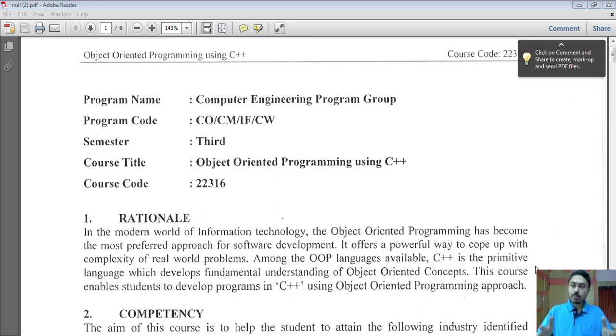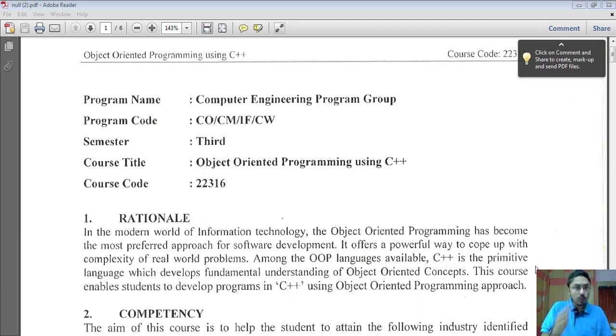So object-oriented programming is a paradigm. It is a paradigm in the sense that it's an entirely new structure of doing programming. And under the object-oriented programming umbrella, you have other languages like C++ and Java. These languages come under the object-oriented programming arena. So we have to understand object-oriented programming using the C++ language.